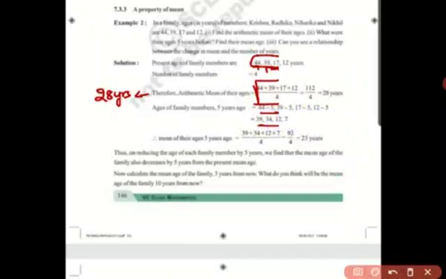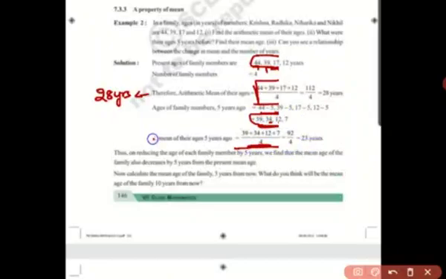Now for this new age, calculate your arithmetic mean. When you calculate the mean of their ages 5 years before, you will get 39 plus 34 plus 12 plus 7, divided by 4. So we get 23 years.